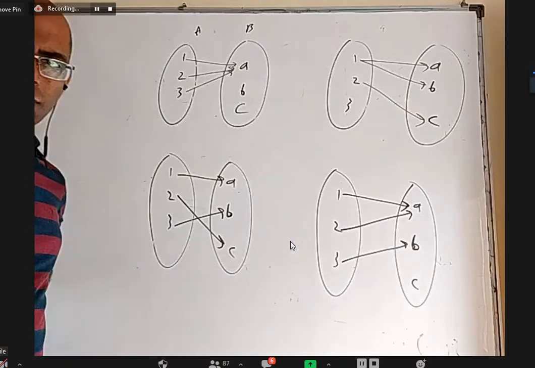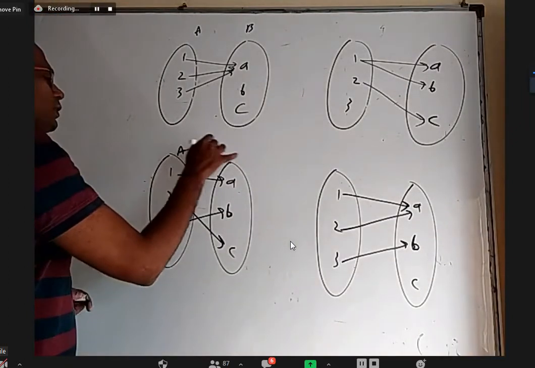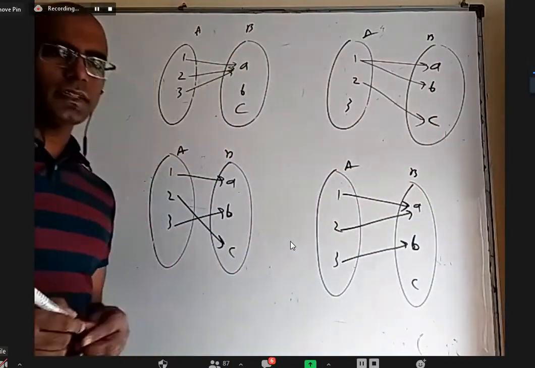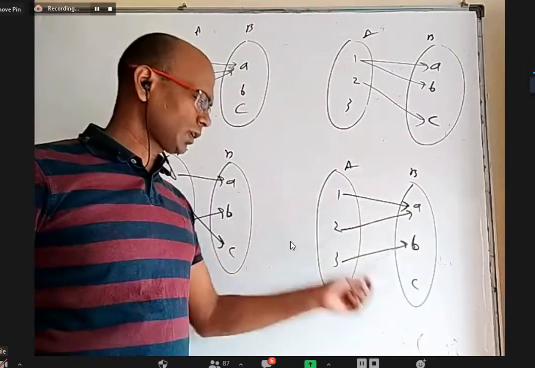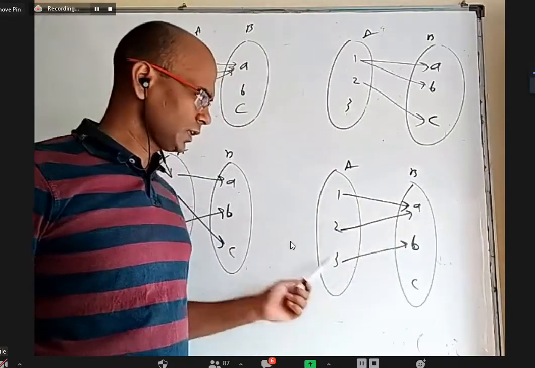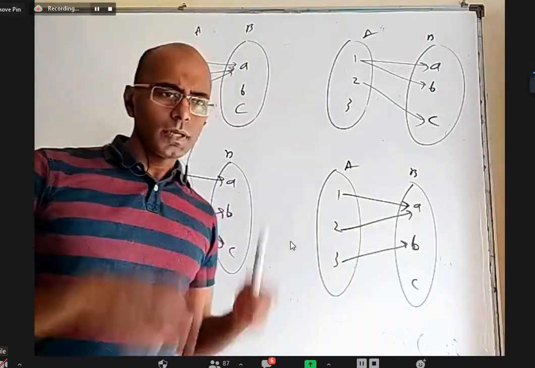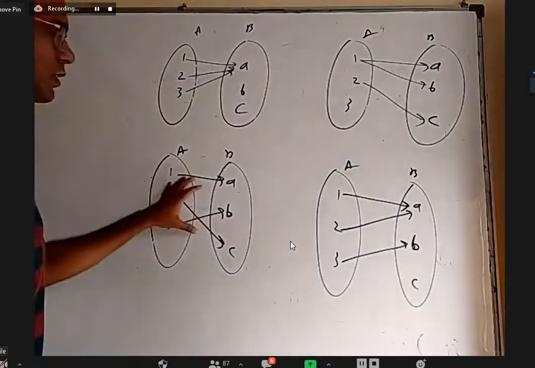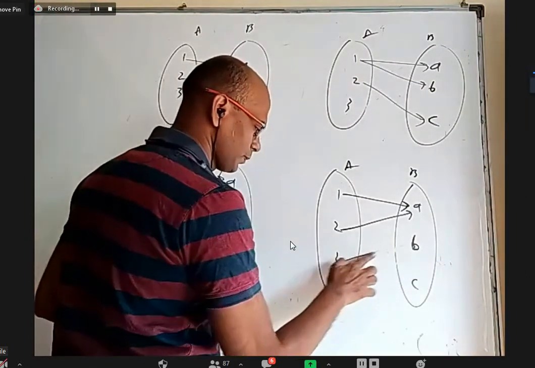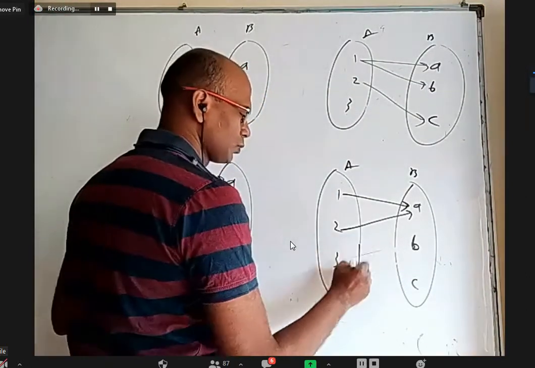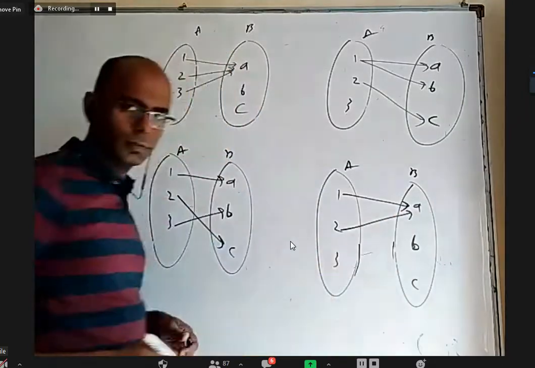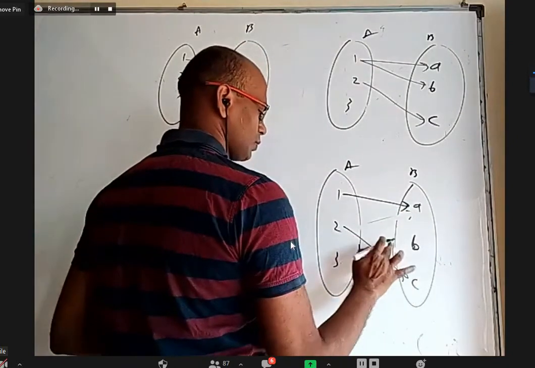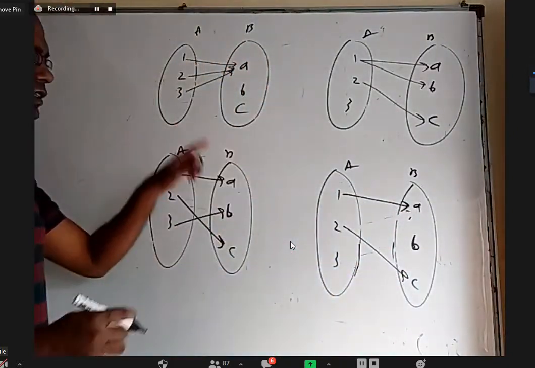All are relations from A to B because Cartesian product means I'll be getting 9 things: 1 comma A, 1 comma B, 1 comma C, 2 comma A, 2 comma B, 2 comma C, 3 comma A, 3 comma B, 3 comma C. In that 9 things, here I covered only 3 things. Here I covered some other 3 things. Here I covered some other 3 things. Here I covered two things, right? I can connect in a different way. I can connect like this also. So all these are relations from A to B.